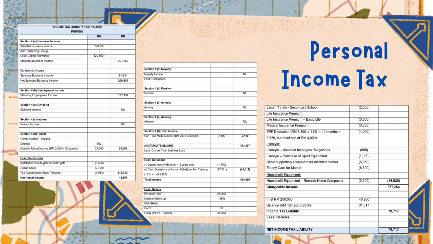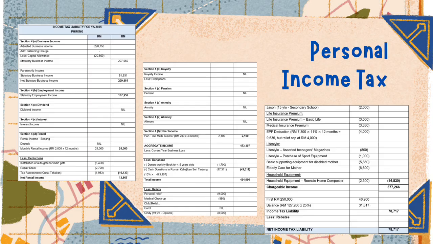earned income from her sole proprietorship business. After deducting the capital allowance from the adjusted business income, her statutory business income amounts to RM207,950. In addition, FONG is also a partner in a partnership business. Her share of the statutory partnership income is RM51,931. Therefore, after combining both of the sources, her net statutory business income is RM259,881. The next section is Section 4, Subsection B, for the employment income.